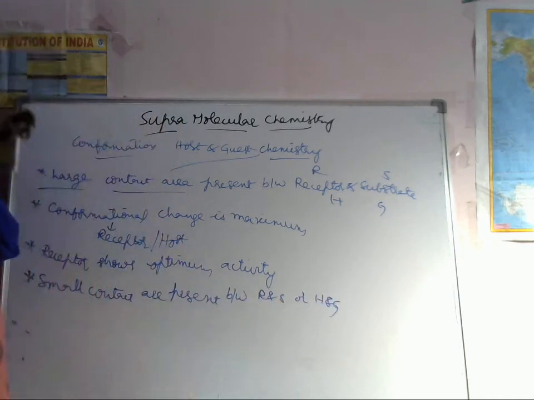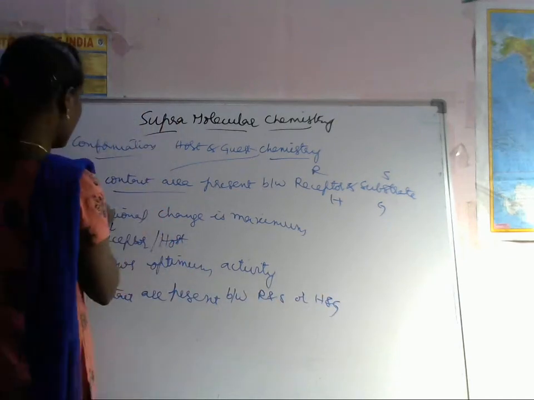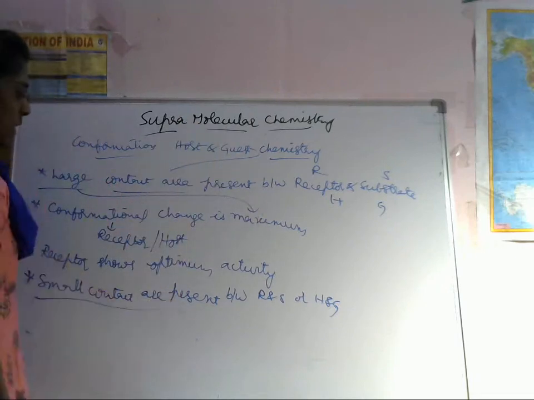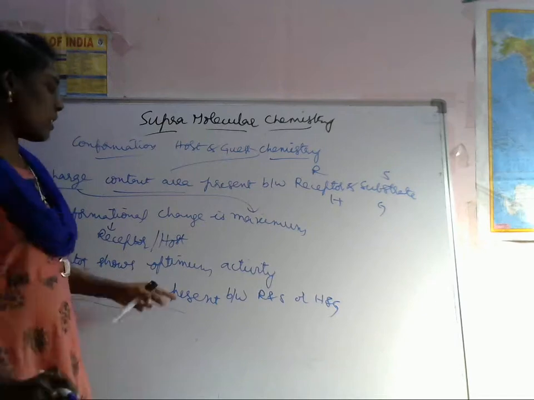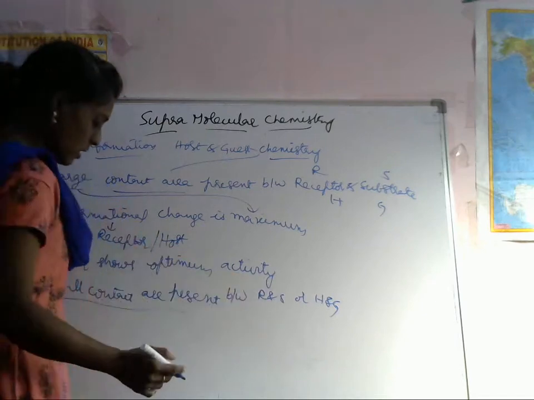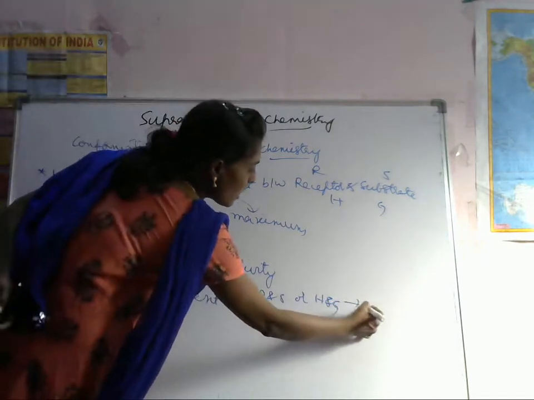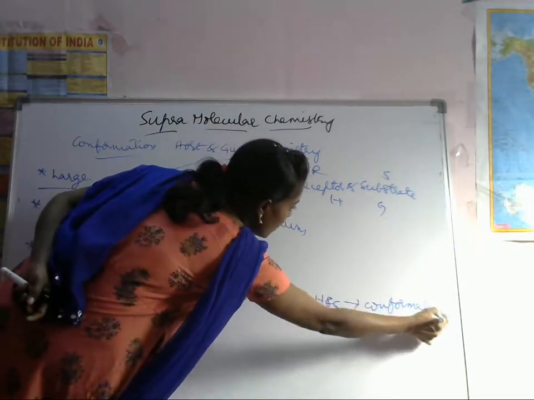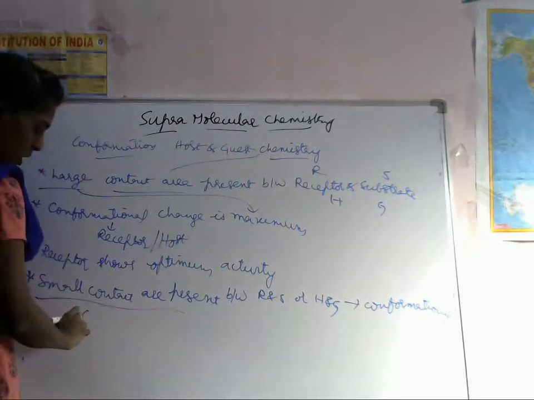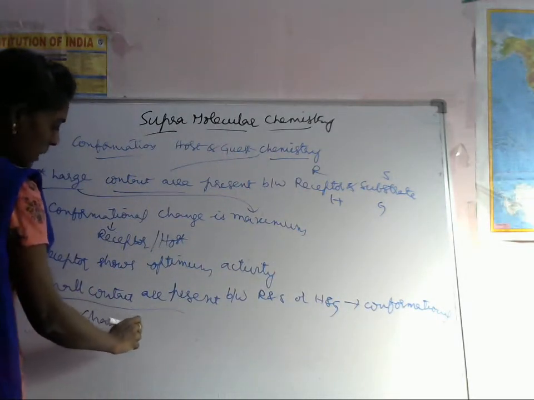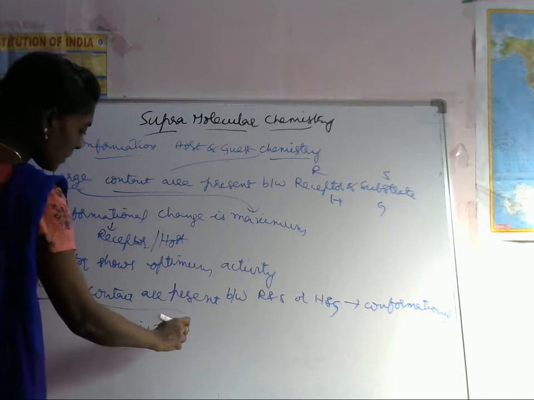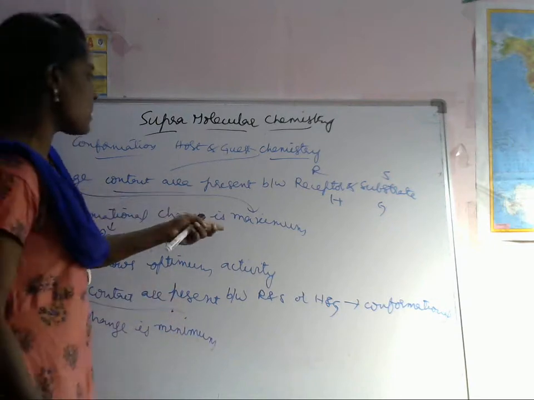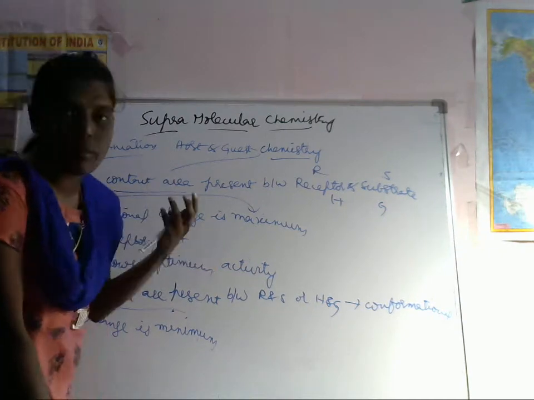If it is large, then conformational change is maximum. If a small contact area is present between R and S, then what will happen? Conformational change is minimum. If a large contact area is present, conformational change is maximum.